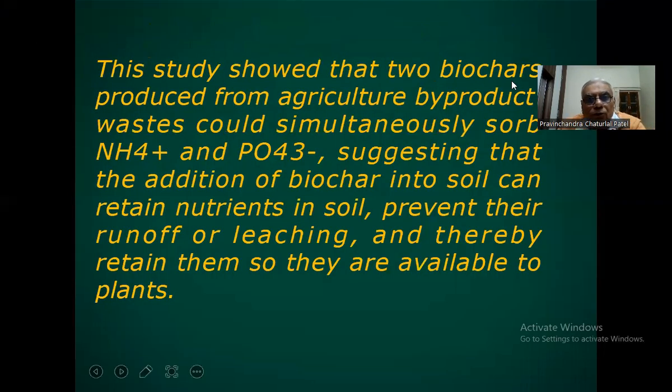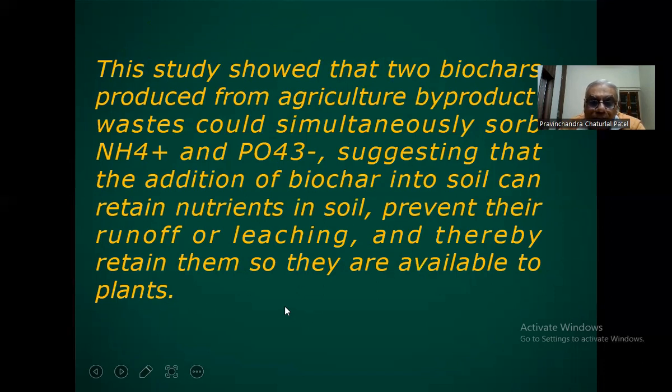These studies show that biochar produced from agriculture byproduct waste could simultaneously absorb ammonium and phosphates, suggesting that the addition of biochar to the soil can retain nutrients in soil, prevent their runoff or leaching, and thereby keep them available to plant.